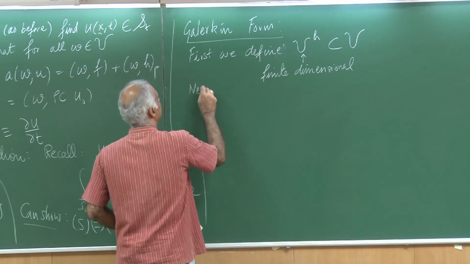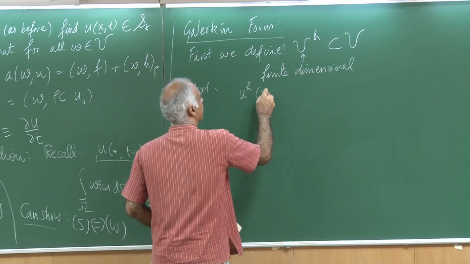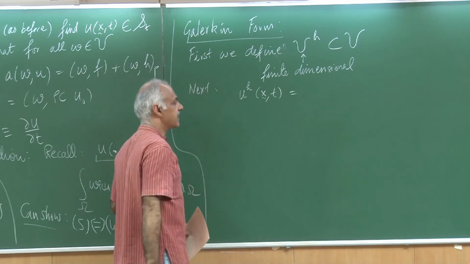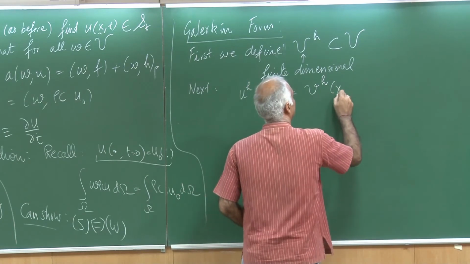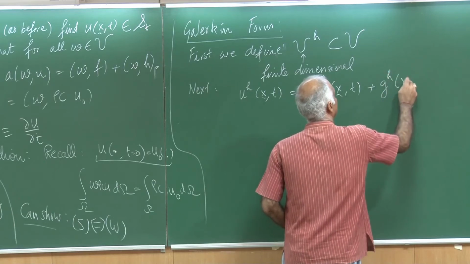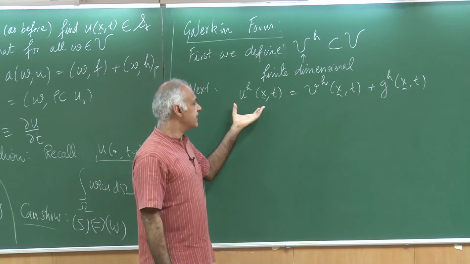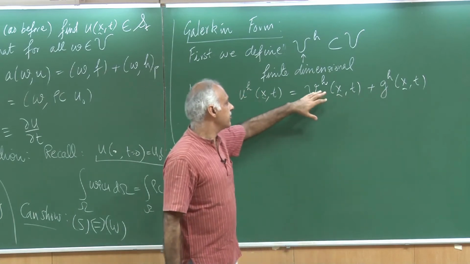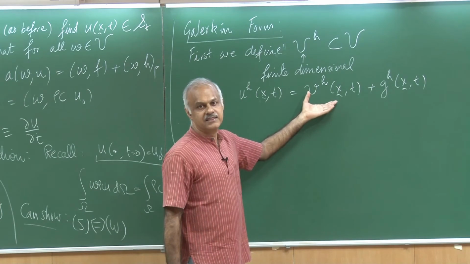Next, we are going to split UH as a function of, so UH are function of x and t. We are going to now split this as VH as a function of x and t plus GH as a function of x and t. So we will do the same trick that we did for the steady state finite elements, that the boundary part would be separated from the V part, and this of course would now satisfy the homogeneous Dirichlet boundary condition.